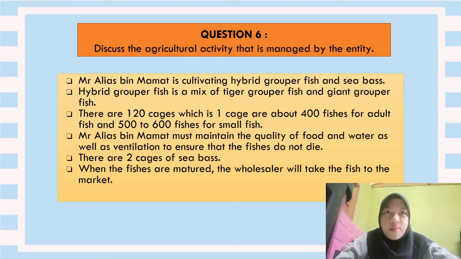Mr. Alias must maintain the quality of food and water as well as ventilation to ensure that the fishes do not die. There are just about 2 cages of sea bass. When the fish are matured, the wholesaler will take the fish to the market.